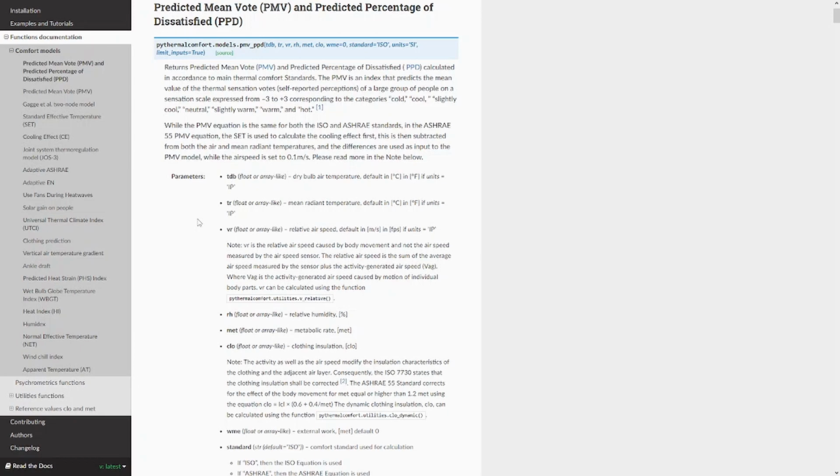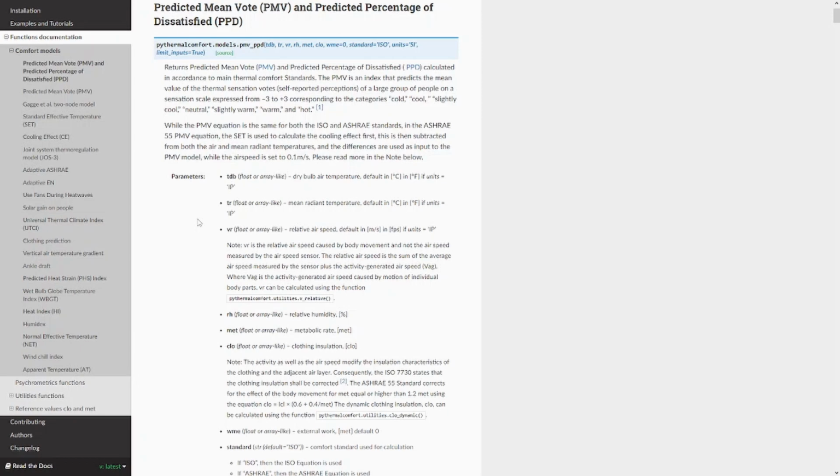The predicted mean vote is the average thermal sensation of a large group of people sharing the same environment. I know this definition may not be 100% clear, because what does a large group of individuals mean? But well, this is the definition that was given by Fanger, who originally developed the model in 1970.